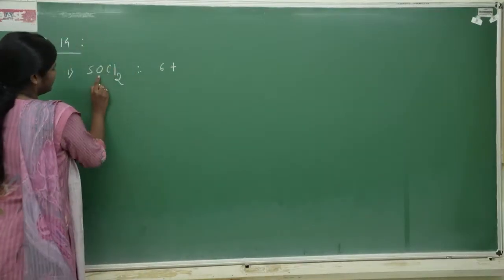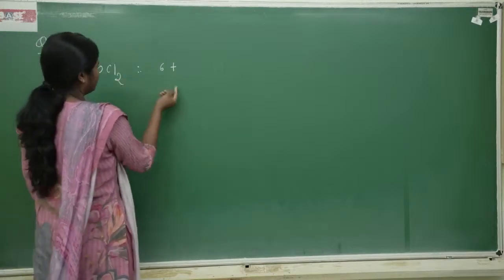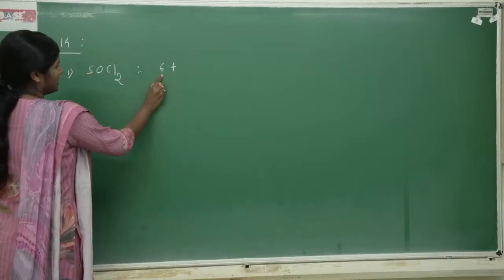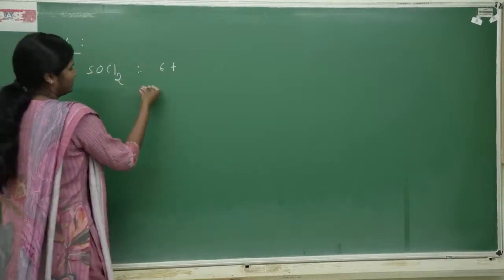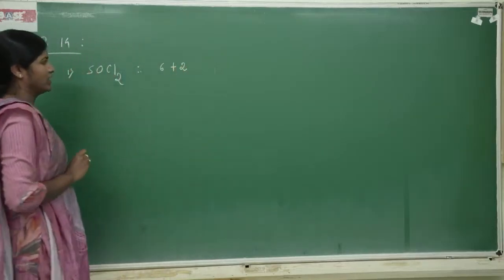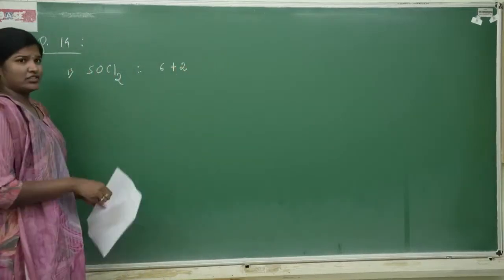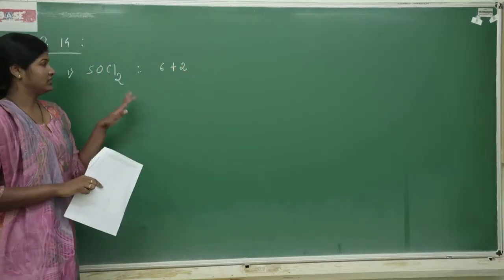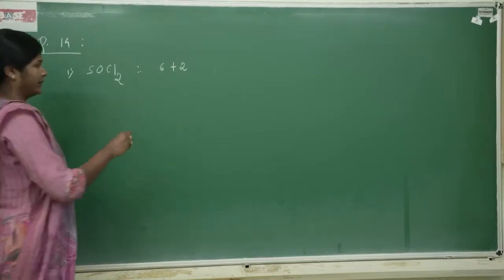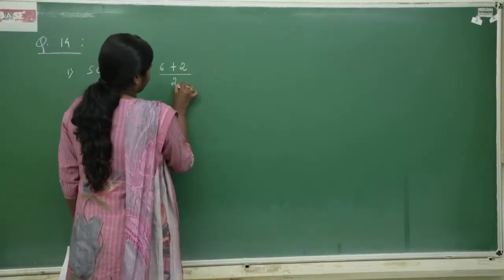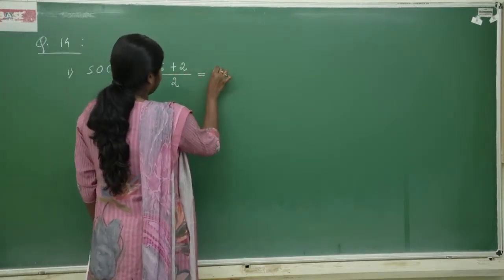Here, chlorine is a monovalent atom. The shortcut method is to take the number of valence electrons of the central atom plus number of monovalent atoms attached to it. If there is any charge, we'll add that or subtract that. Since this is a neutral molecule, there is no need. And divide it by 2. This gives me 4.